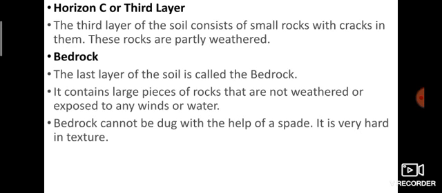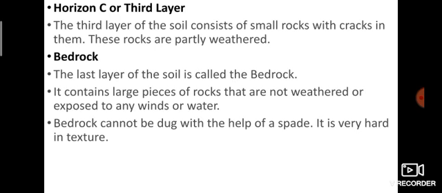Then horizon C, or the third layer. The third layer of the soil consists of small rocks with cracks in them. These rocks are partly weathered. If you dig the soil more than 5 feet or 6 feet, what will happen? It has a lot of rocks, so it's very hard to dig.